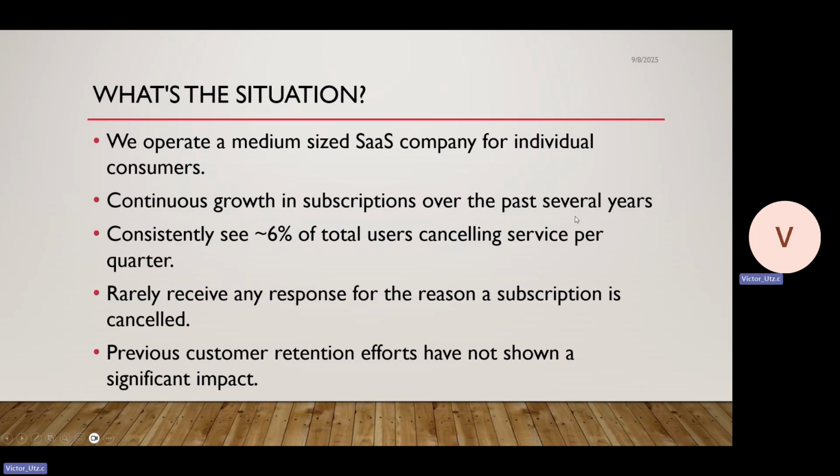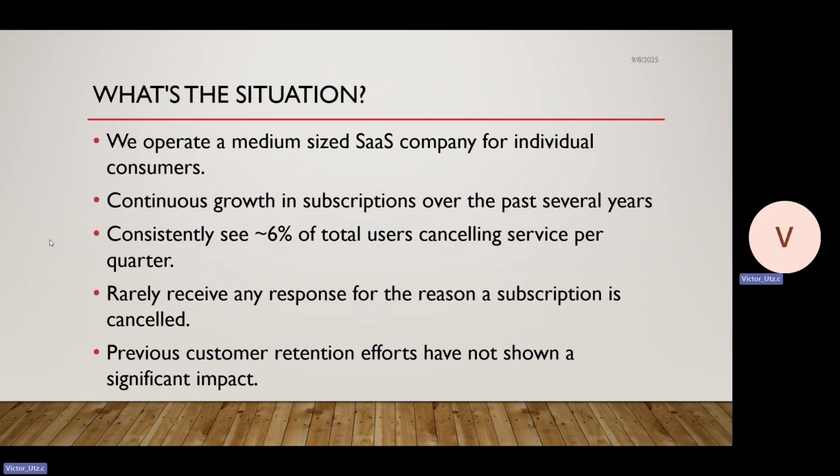First off, our scenario for this project involves a medium-sized company, a SaaS provider for individual consumers. While the company has been around for several years and has seen continuous growth in subscriptions, they persistently see about a 6% account churn, or loss of customers due to voluntary cancellations, every quarter.